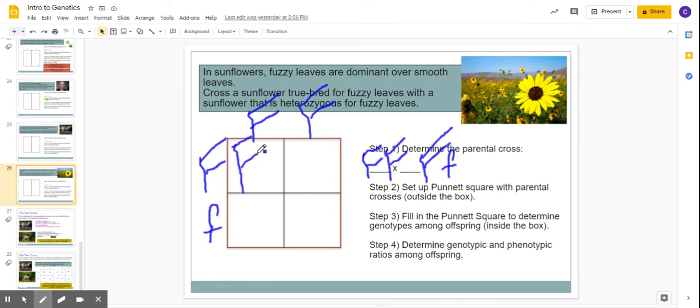Big F, big F, big F, big F. Now down on the bottom, I can have a big F and a little f in this box. I'm getting better at making Fs, I think. And the same thing here, big F and little f.